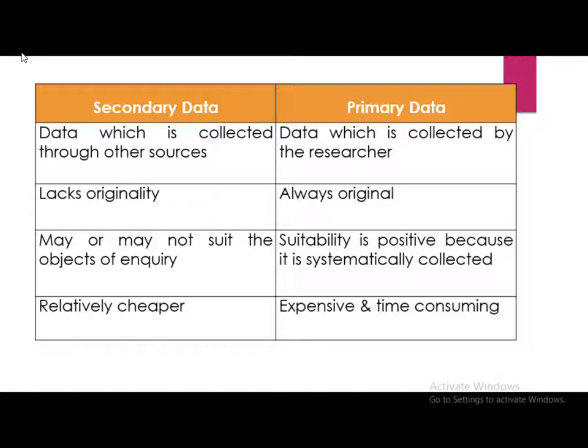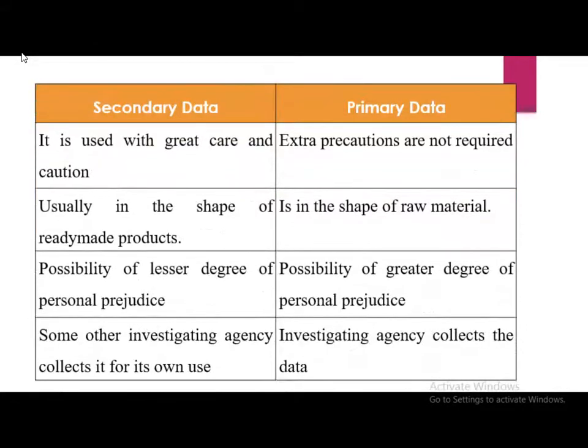Point number 3, secondary data may or may not suit the objects of inquiry, whereas the suitability of primary data is positive because it is systematically collected. Point number 4, secondary data are relatively cheaper in cost, whereas primary data, most of the time, is expensive and time consuming.